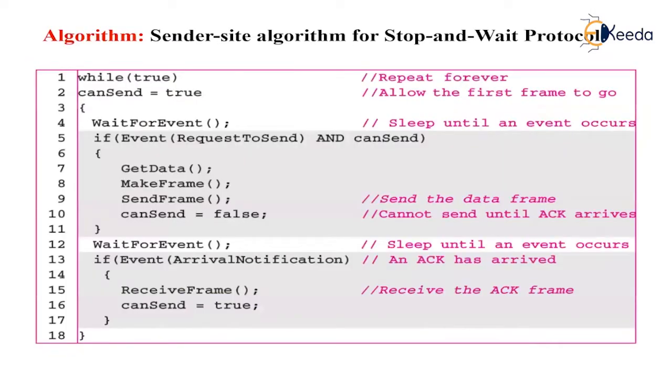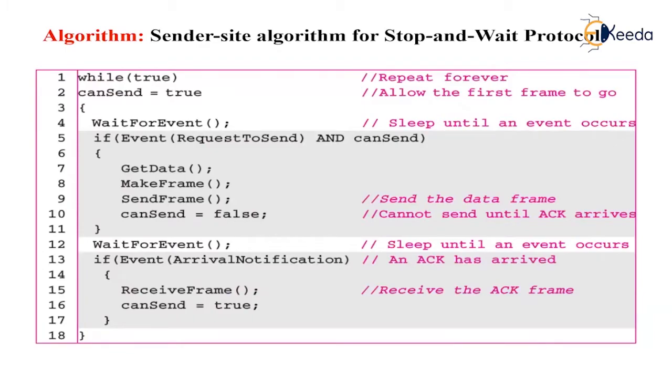So this is the sender side algorithm for stop and wait protocol. Here, two events can occur: a request from the network layer or an arrival notification from the physical layer. The responses to these events must alternate.